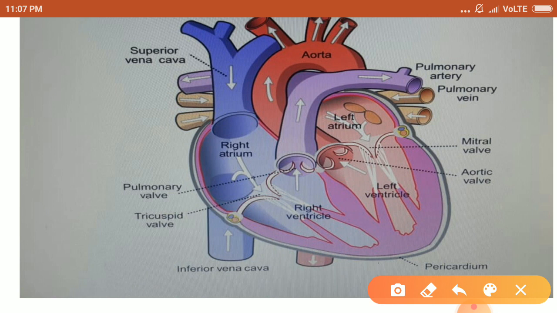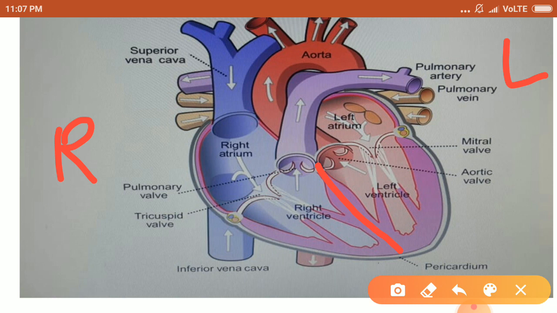Now about the structure of the heart. It is divided by the septa into two halves. This is the right side of the heart and this is the left side of the heart. So septa divides the heart into two halves. Each half consists of two communicating chambers.